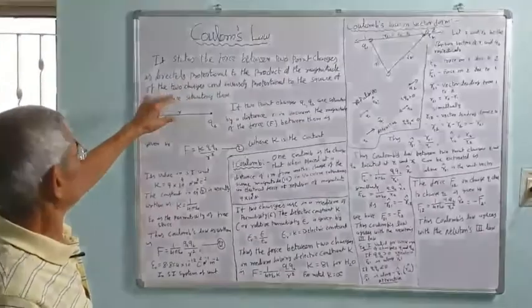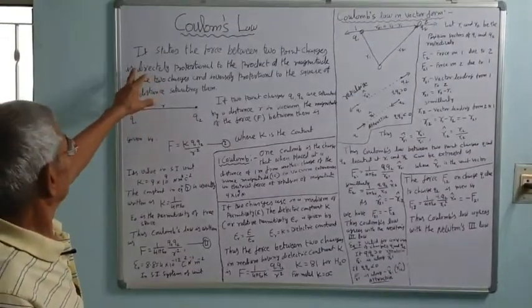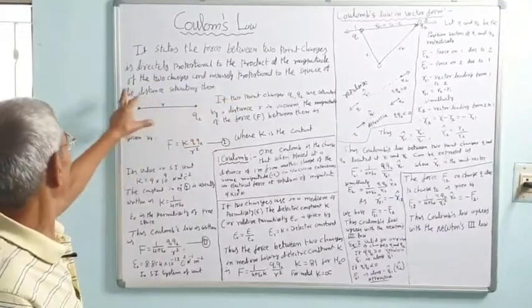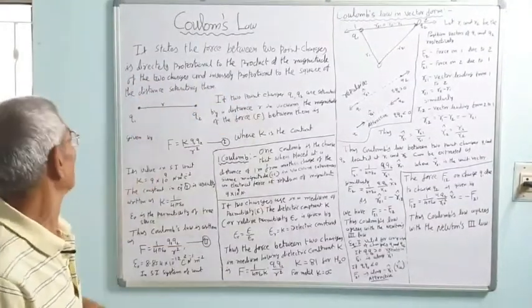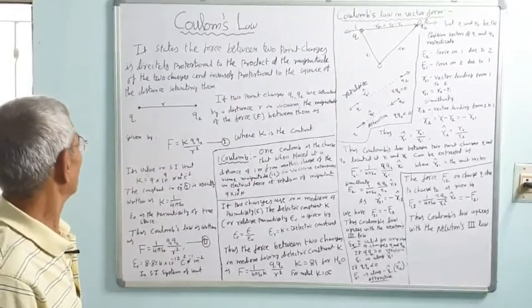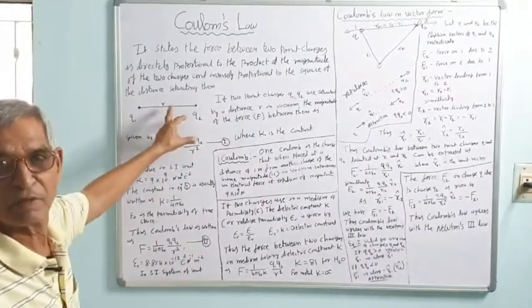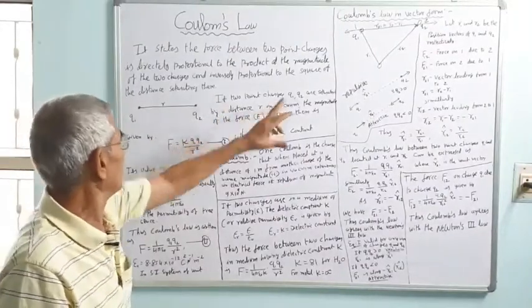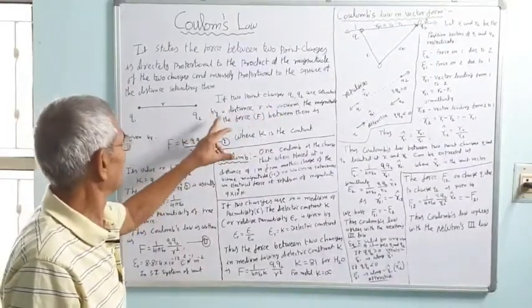And he came to the conclusion that the force between two point charges is directly proportional to the product of the magnitudes of the two charges and inversely proportional to the distance separating them. Let Q1 and Q2 be the two charges separated by distance r in a vacuum, where Q1 and Q2 are point charges separated by distance r.